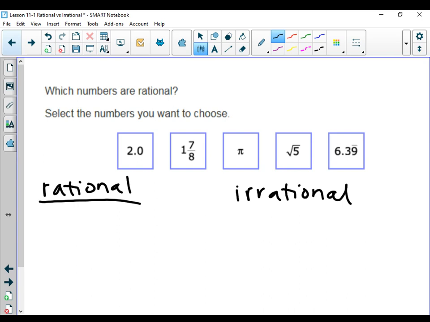Allison, what would go to the irrational side? Pi. 3.14159, pi followed by 2, 6, 5, 3, 5. Isabel? The fraction goes to rational. Good.